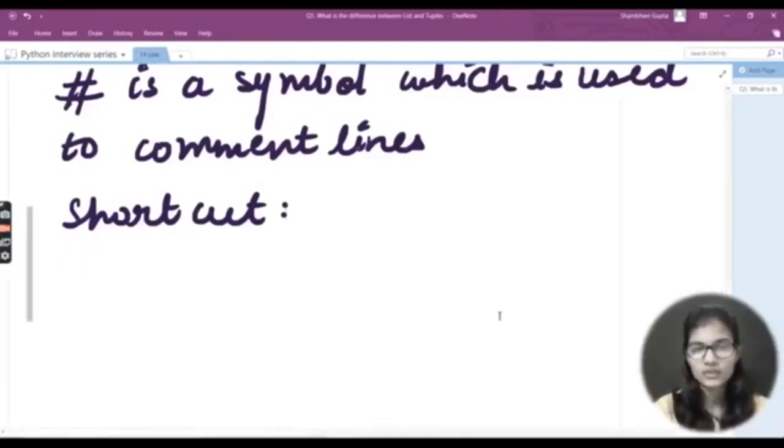With the help of your mouse and cursor, just select all the lines which you want to comment, and after that simply use Control and backslash, which is present on the other side of the shift.